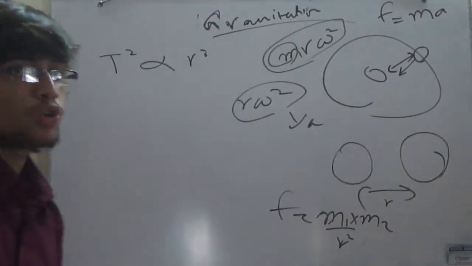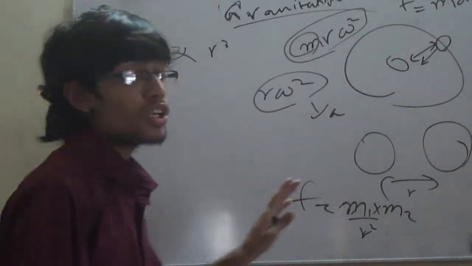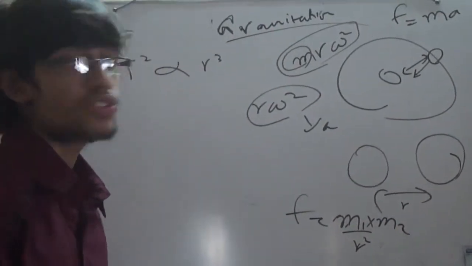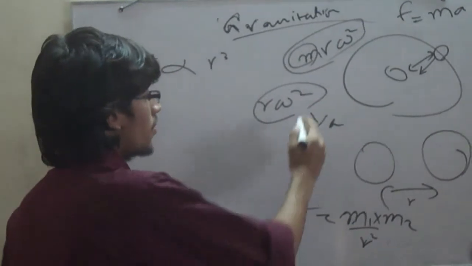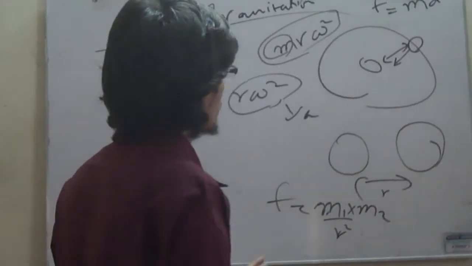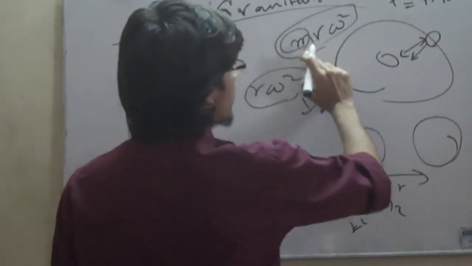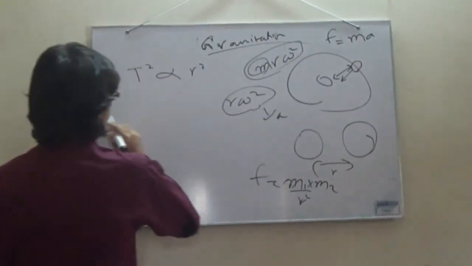I could have given you a proof of this formula, but it would take some time, and it requires special consideration of circular motion, which I am not discussing for the moment. So the centripetal force acting on this planet is m r omega squared.